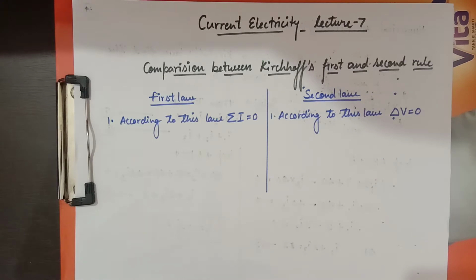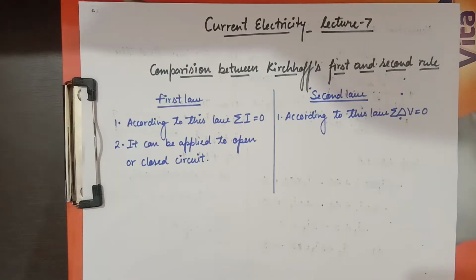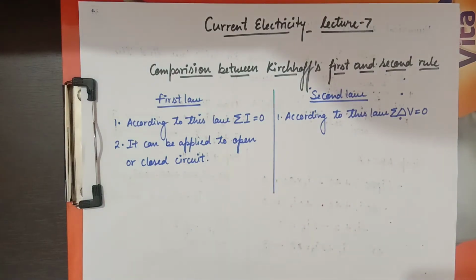If we start the comparison between the first law and second law, the first difference is the definition itself. The first law says summation of I is equal to 0, and the second law says summation of delta V, that is potential difference, is equal to 0 for a loop. For the first law, we need to understand the concept of a junction only. So it can be applicable to an open circuit or closed circuit, whatever the type of the circuit may be. Either way, it would have a junction in it.